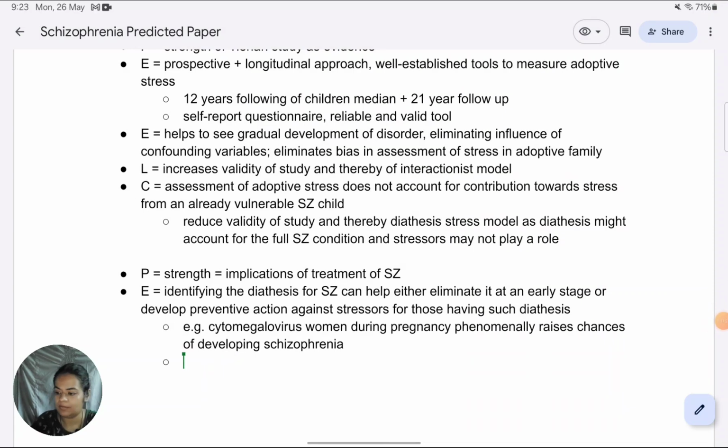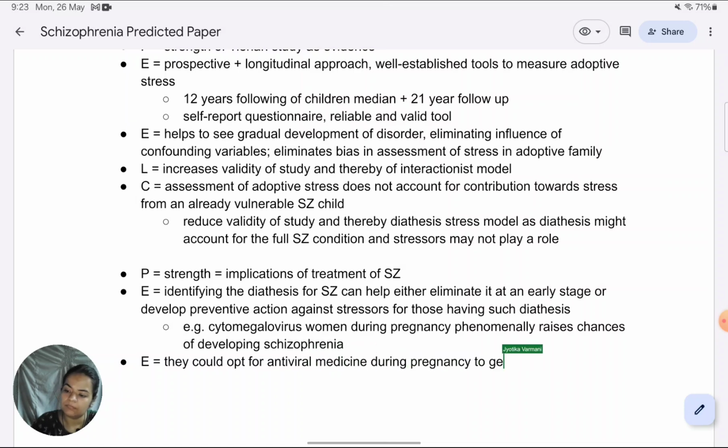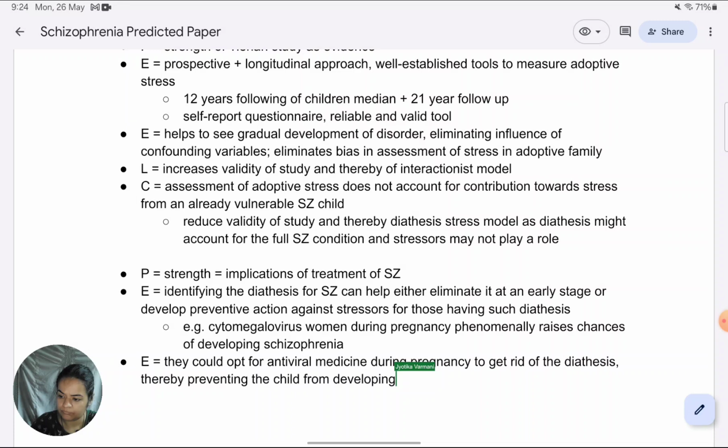Okay, so in the explanation why is this a strength, I could explain that they could opt for antiviral medicine during pregnancy to get rid of the diathesis, thereby preventing the child from developing schizophrenia from subsequent exposure to stress. So definitely the link for this is high practical application.